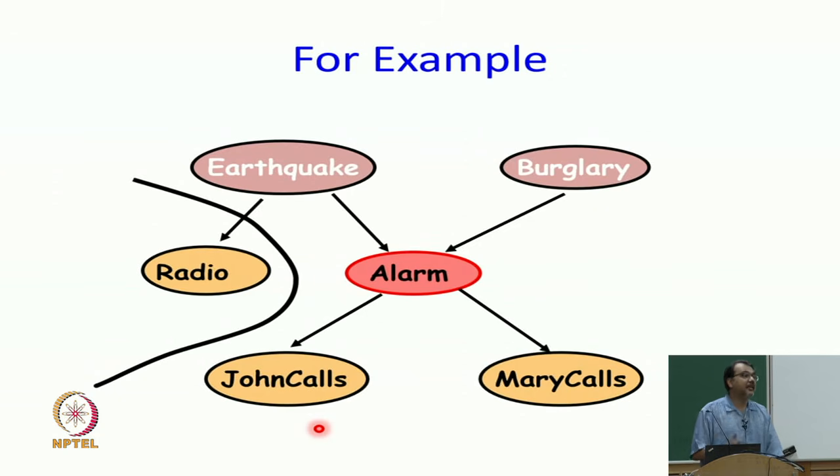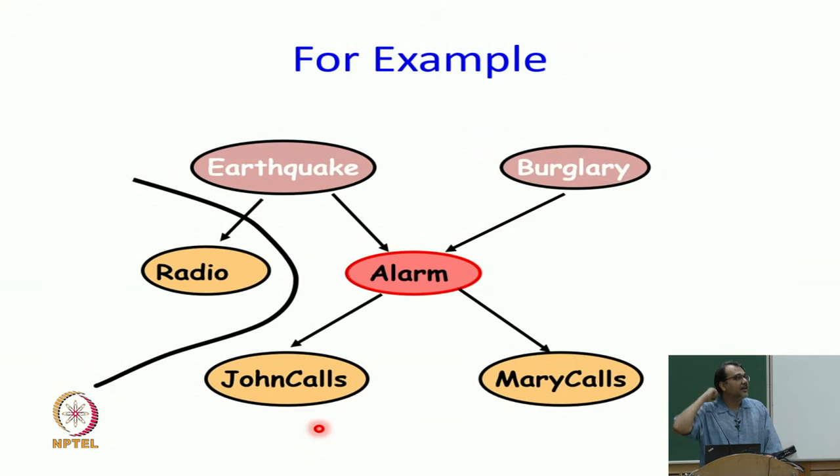Yes? It's saying that knowing John calls, and we already knew whether earthquake and burglary have happened or not. Radio and John Calls, in a way, similarly affect? Are radio and John Calls similarly affecting alarm? So, the question is how are they affecting alarm? In one case, John Calls is a child of alarm. In the other case, radio is not a child of alarm. So, they are not similarly affecting alarm.